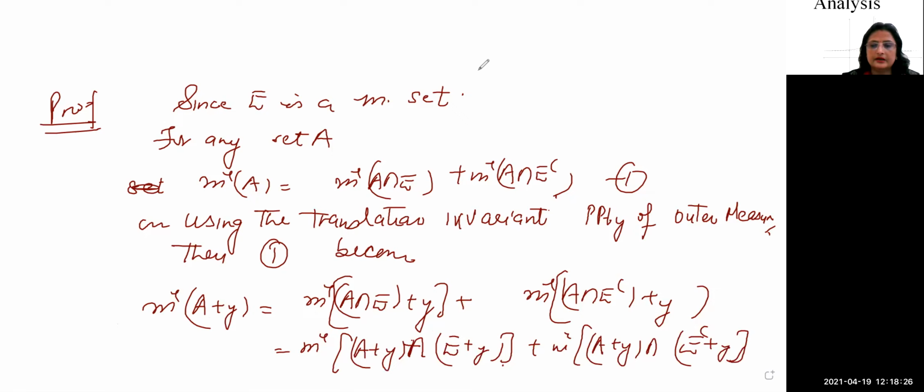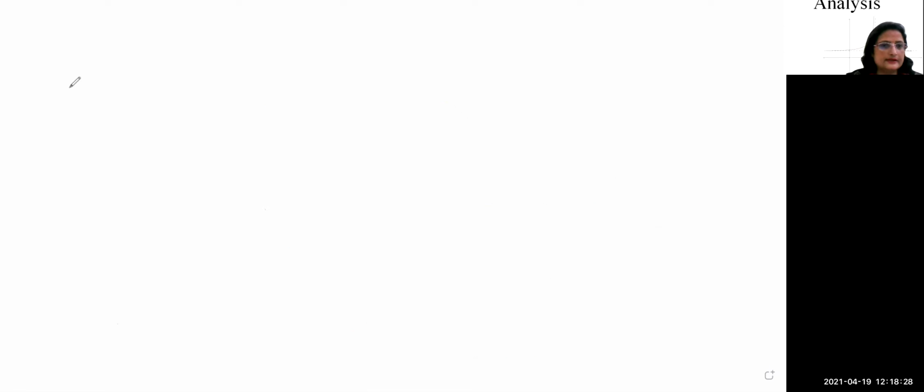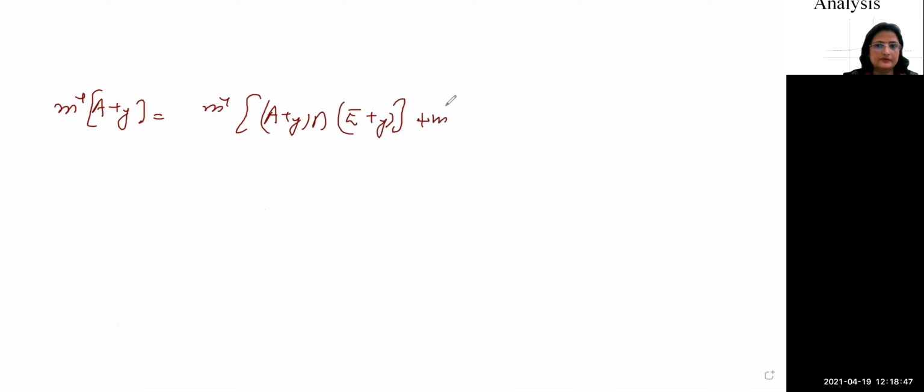So next, in the continuation, it implies m star A plus y is equal to, as we have already written here, m star A plus y intersection E plus y, plus m star A plus y intersection E complement plus y, right?